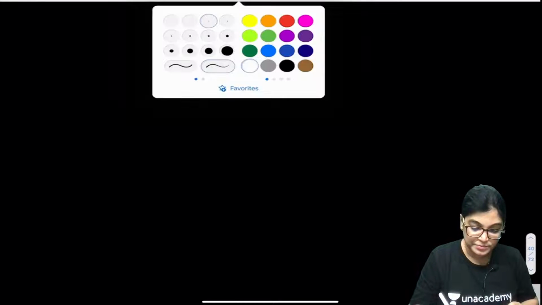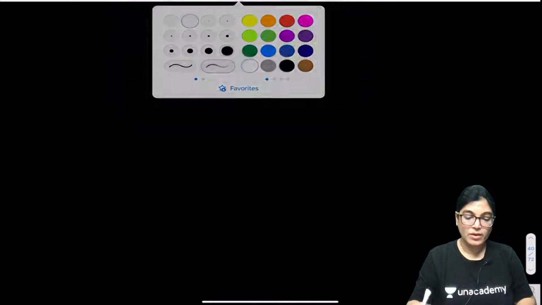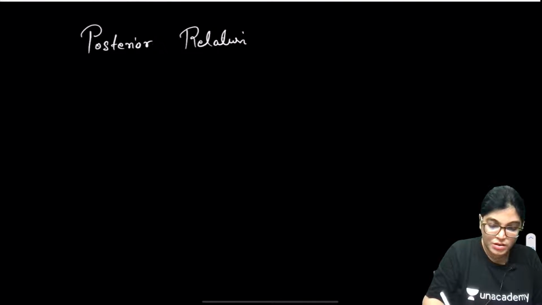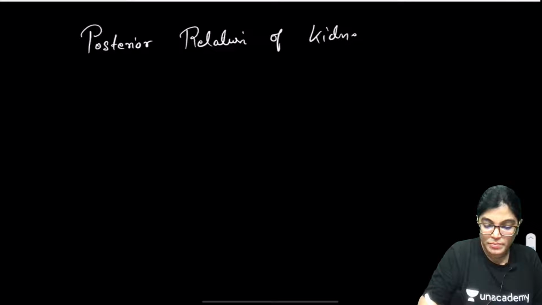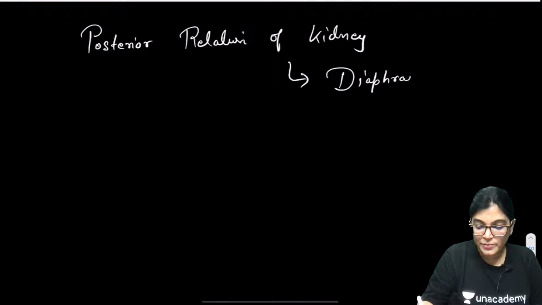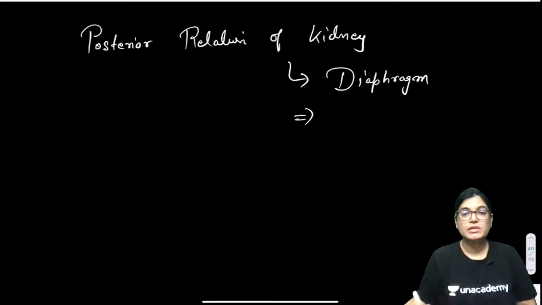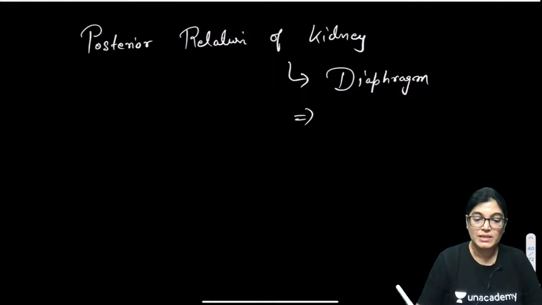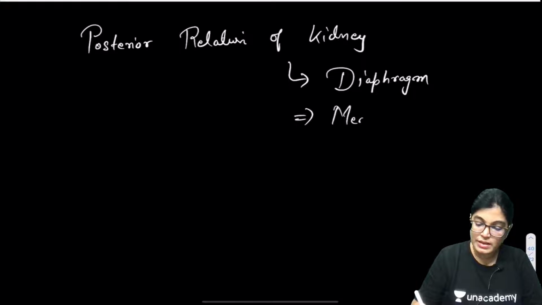Don't worry, let me just write this detail. So Hanuman Yadav is absolutely right. Please write these details, everyone. Write the posterior relation of kidney. Mainly on the posterior aspect, as we have just seen, it is related to the diaphragm. To be more specific, it is related to the diaphragm and also posteriorly to two ligaments in relation to the diaphragm, that is the medial and lateral arcuate ligament.